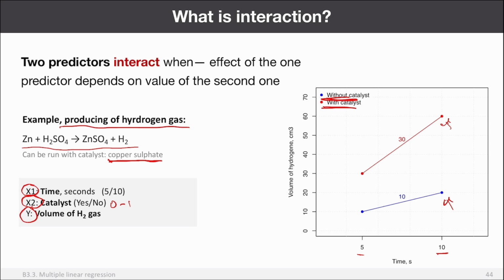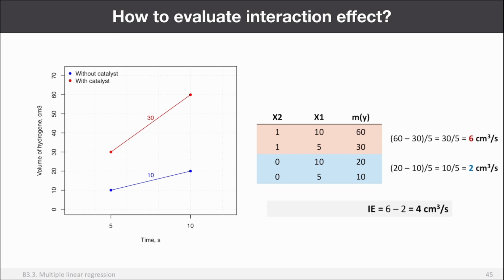Again, this is exactly what we call interaction: when changing the value of one variable changes the effect on y of the other variable, the second variable in this case. Okay. Let me compute the interaction effect, right? So here, it's the blue line. It's when we have no catalyst, right? So this is the value for time, so 10 and 5, right? So the distance is 5, right? So this is delta x. Yeah?